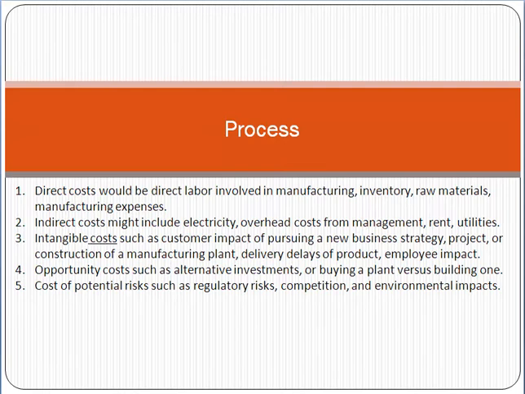Direct cost means the direct labor involved in manufacturing, inventory, raw material, manufacturing expenses. Direct cost means the cost which is directly involved in manufacturing a product.